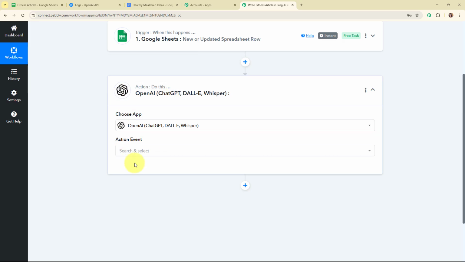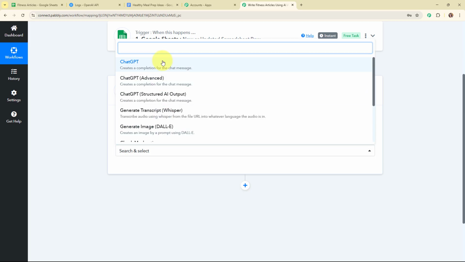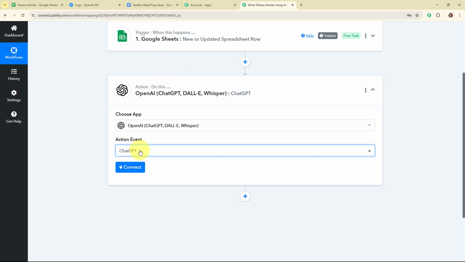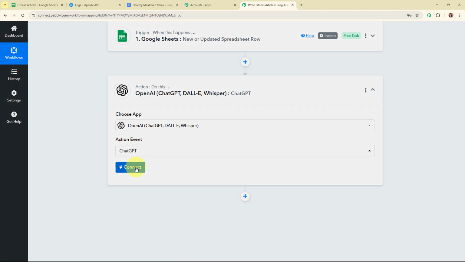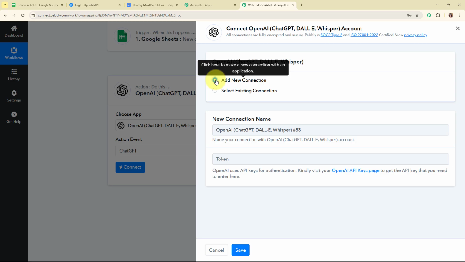So in my OpenAI action step, I'm going to select my action event as ChatGPT, so that by using this particular model, I want to generate the fitness article. Alright, so now to connect my OpenAI with Pabbly Connect, I'm going to click on this connect. To build a new connection, I'm going to select add new connection. If your OpenAI account is already connected with Pabbly Connect, then you can click on select existing connection.